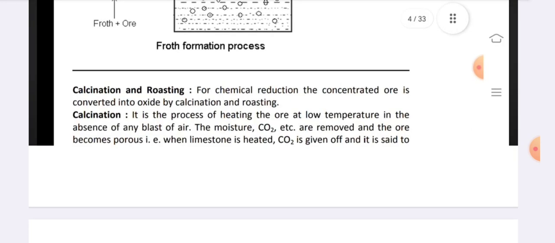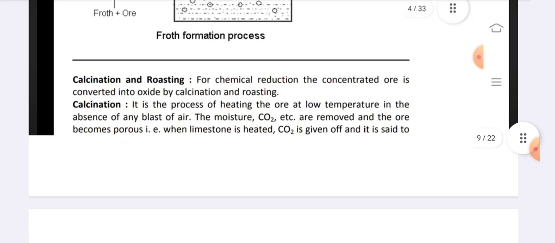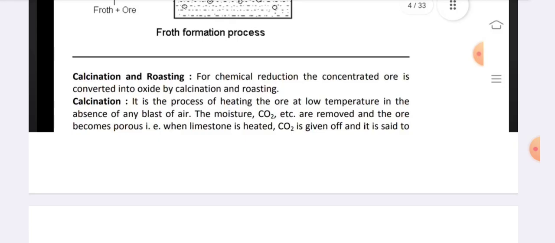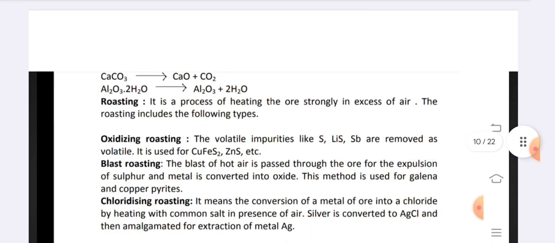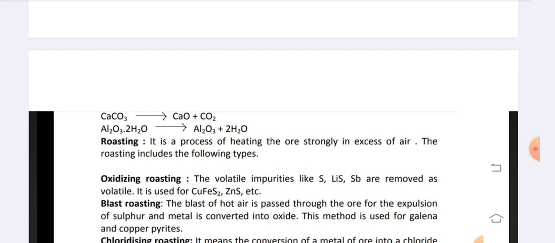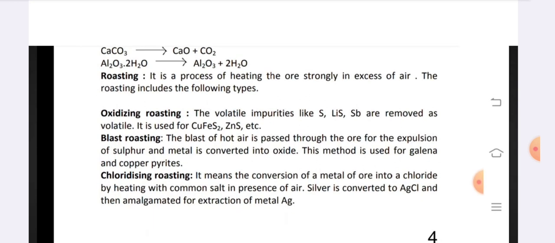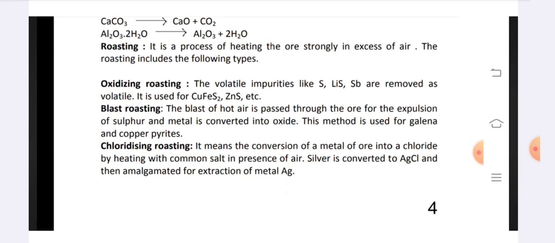Calcination and roasting. For chemical reduction, the concentrated ore is converted into oxide by calcination and roasting. Calcination is the process of heating the ore at low temperature in the absence of any blast of air. The moisture, CO2, etc. are removed and the ore becomes porous. That is, when limestone is heated, CO2 is given off. Roasting is the process of heating the ore strongly in excess of air.